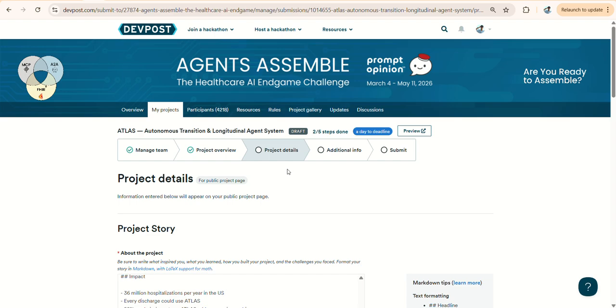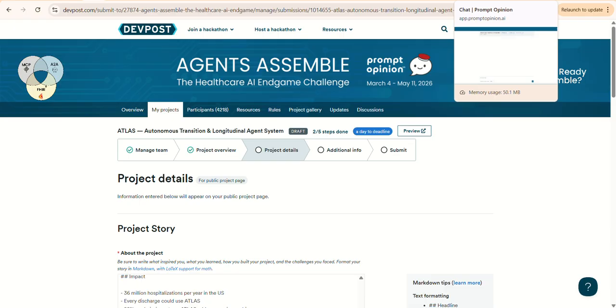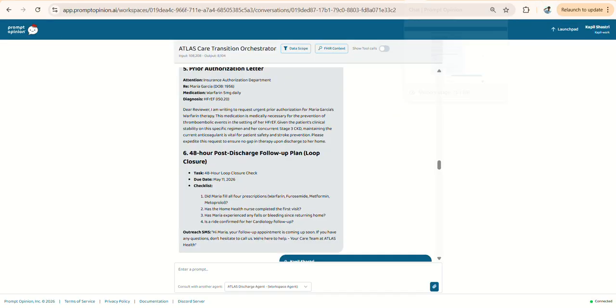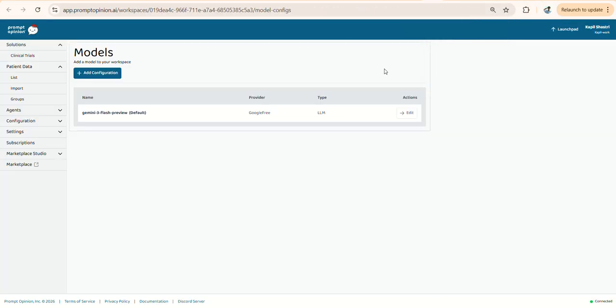Hi, my name is Kapil Shastri, and I have created a project for this Agents Assemble Prompt Opinion Healthcare AI Endgame Challenge. My project is called Atlas, and it is an autonomous transition and longitudinal agent system. First, I'll tell you the architecture and the principle of my project, and describe what I have built.